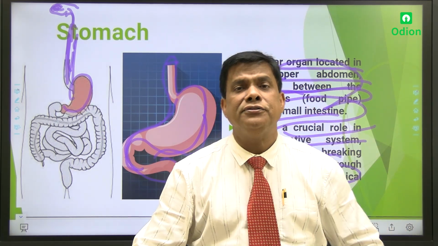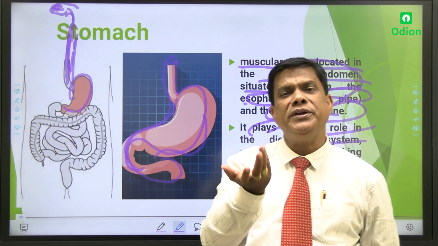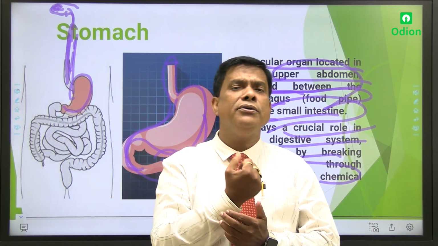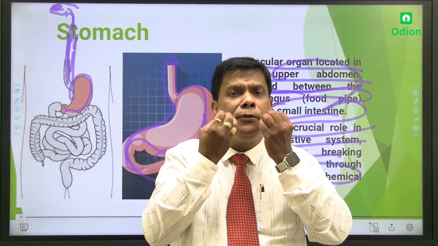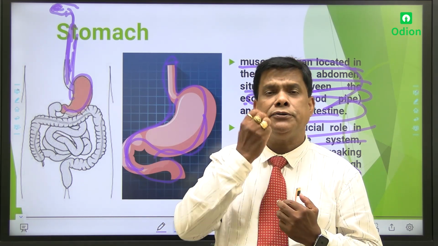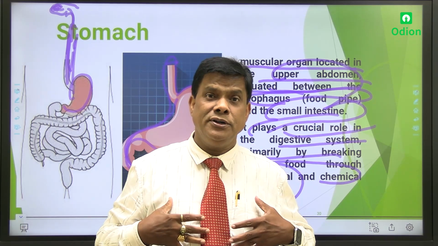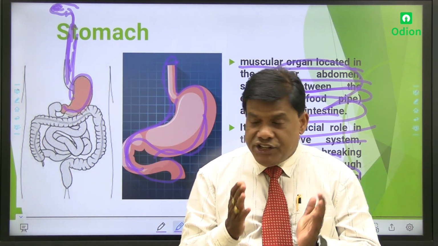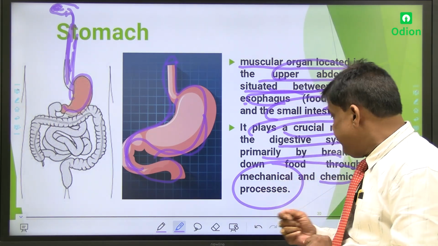Breaking down the food. Very good word. Because we have been eating many different types of food regularly and we are chewing in the mouth, and it gets broken into pieces by the help of our what? Teeth. So afterwards it will come to the food pipe. By means of this food pipe or esophagus it comes down to the stomach. So what happens in the stomach? The digestion, my dear, has certain processes.